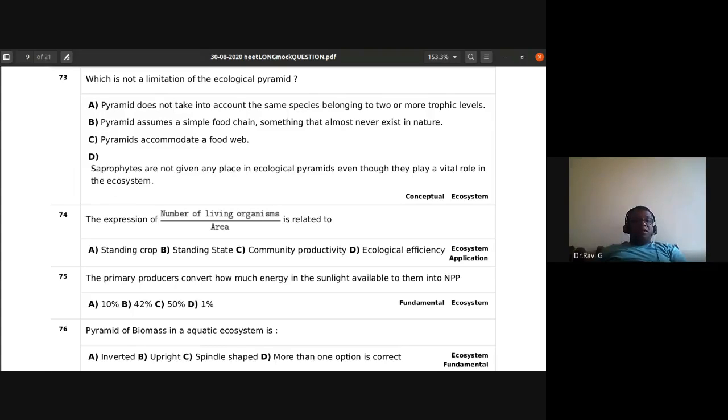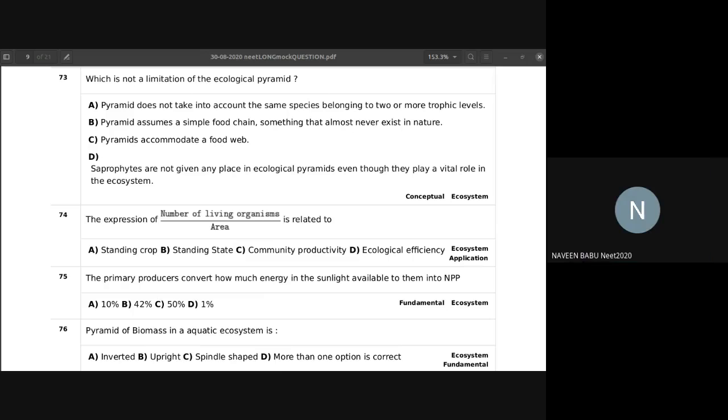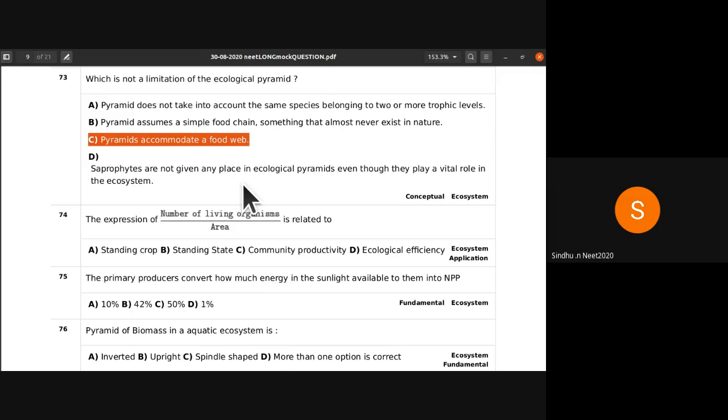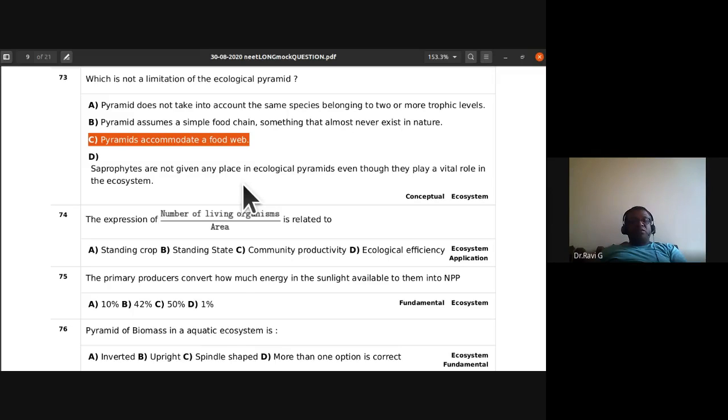Pyramids accommodate a food web, or does not account for it. Which is not a limitation? Pyramids accommodating a food web would not be a limitation. Let me look into the choice, 73rd. Yes, sir, the answer is C. Pyramid does not accommodate a food web. Okay, pyramids accommodate a food web. That is not a limitation of the ecological pyramid.